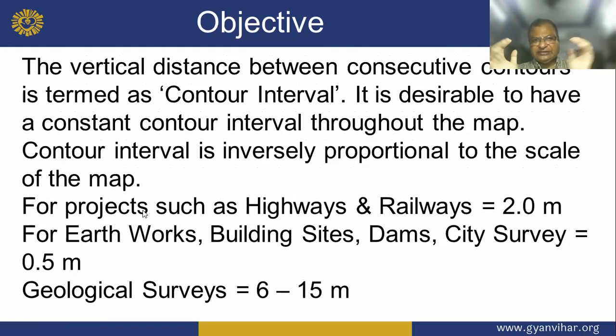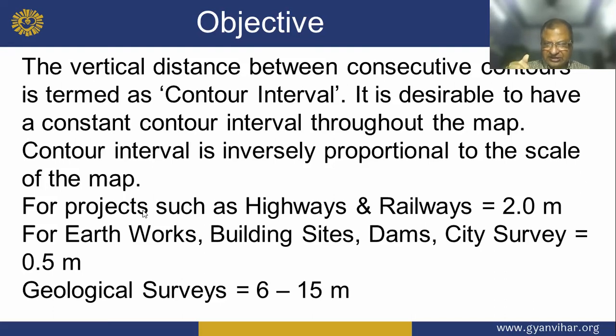The vertical distance between consecutive contours is termed the contour interval. It is desirable to have a consistent contour interval throughout the map. Contour interval is inversely proportional to the scale of the map.